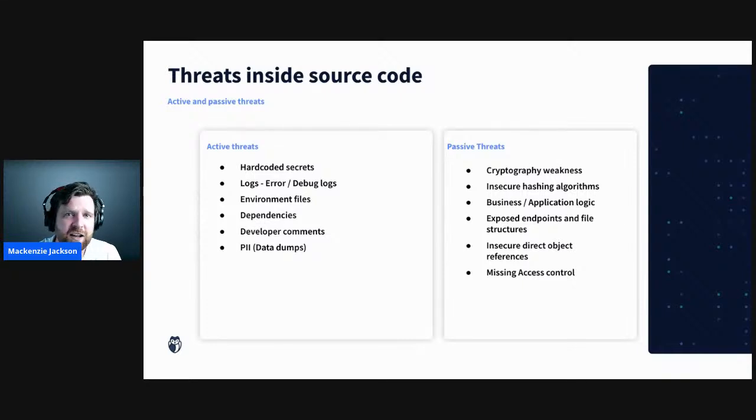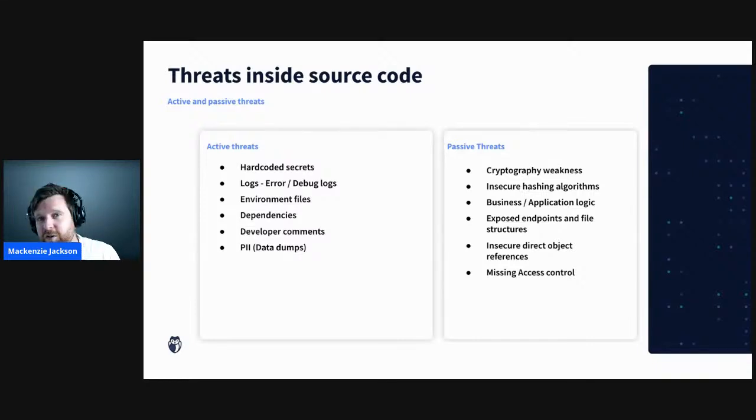The silly example is if you have a banking application that can send $50, what happens if you send negative $50? Now, this is kind of silly, and we talk a lot about this in security with shopping carts and negative items, but I'm looking for these types of things within the source code that may be difficult for me to attack in a running application. I'm also looking for things like exposed endpoints and file structures, ways that I can get a great map of the application, the inside knowledge so I know which targets to attack.